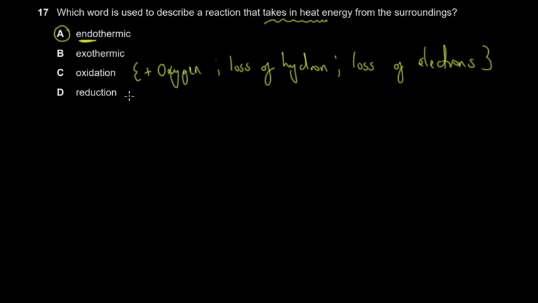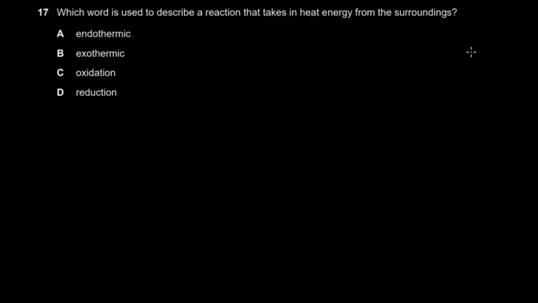For reduction, it's the reverse: a loss of oxygen, a gain of hydrogen, a gain of electrons. Those are called reduction processes. You're likely to find them when you're extracting certain metal elements from ore. For example, when you're extracting iron, the reaction that produces iron is actually a reduction reaction. Let's quickly move to the next part.